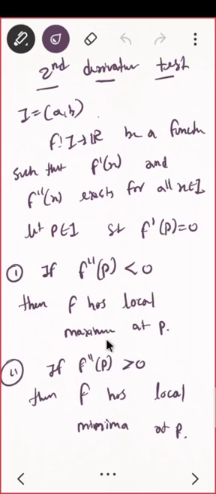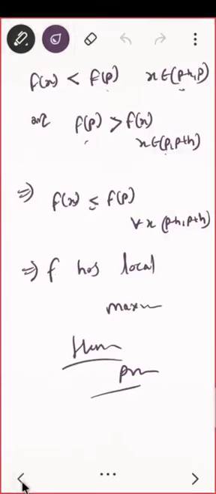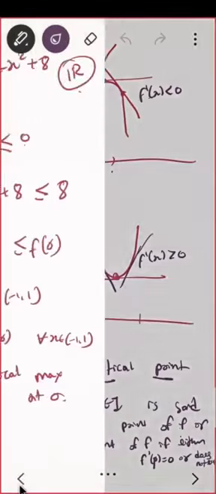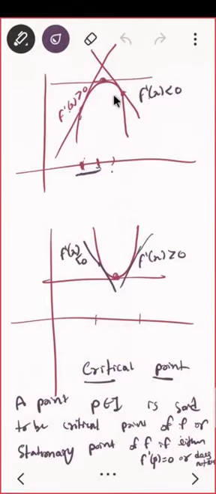Do you remember what is the definition of local maxima? I have given you two types of definition. Can you tell me what those are? For local maxima, go back to the graph which I have shown you.